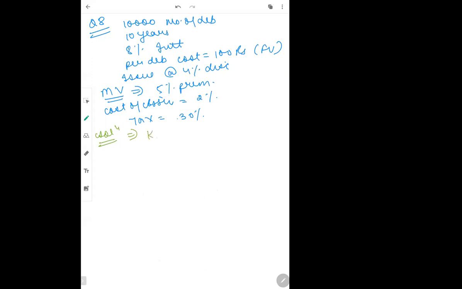We will write down the formula first. First we'll calculate after tax because that is most important. After tax: R into 1 minus t, plus maturity value minus net proceeds divided by n, the whole divided by maturity value plus net proceeds divided by 2, multiplied by 100.